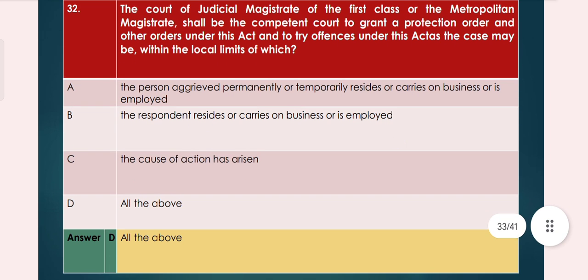Question number 32. The Court of Judicial Magistrate of the First Class or the Metropolitan Magistrate shall be the competent court to grant a protection order and other orders under this Act and to try offences under this Act, as the case may be, within the local limits of which: option A, the person aggrieved permanently or temporarily resides or carries on business or is employed. Option B, the respondent resides or carries on business or is employed. Option C, the cause of action has arisen. Option D, all of the above. So option D, all of the above, is the right answer.